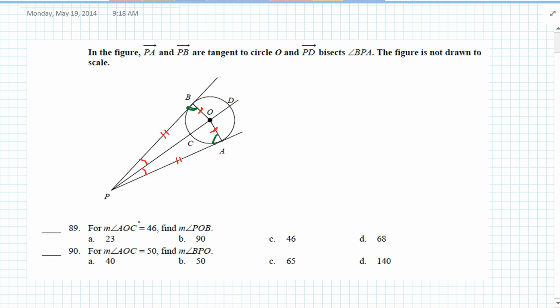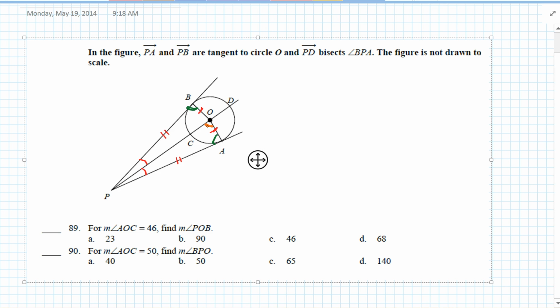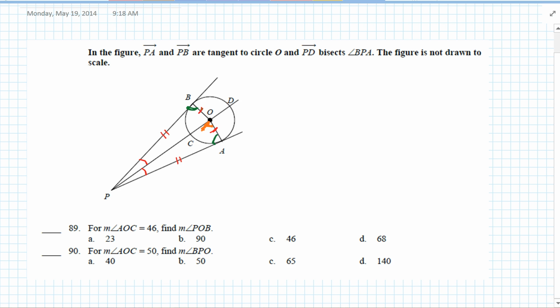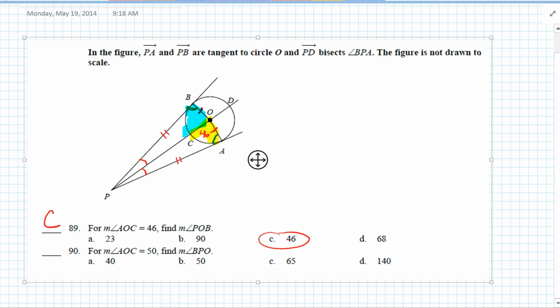Okay, so for the question, the measure of angle AOC, this angle right here, so I'm going to use a highlighter, this angle right here is 46. It wants to find what's the measure of POB. Well, they're congruent, aren't they? So the answer is 46, C.